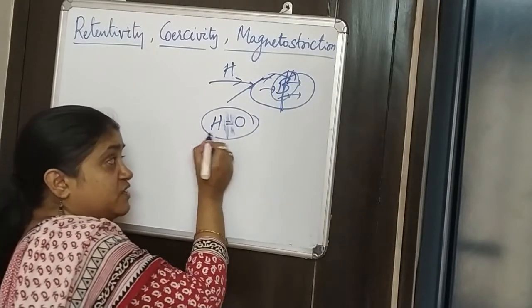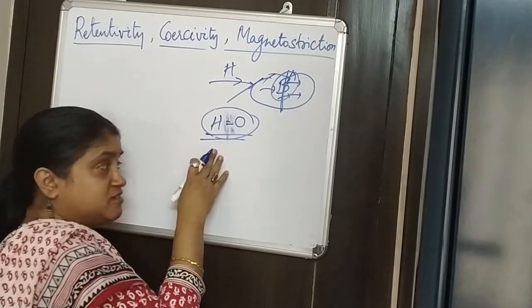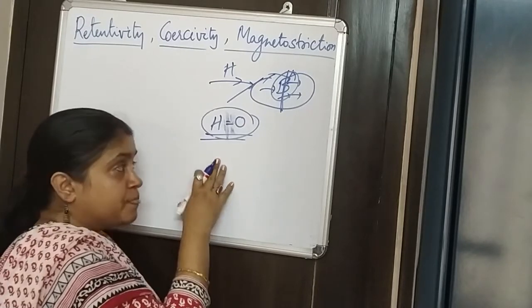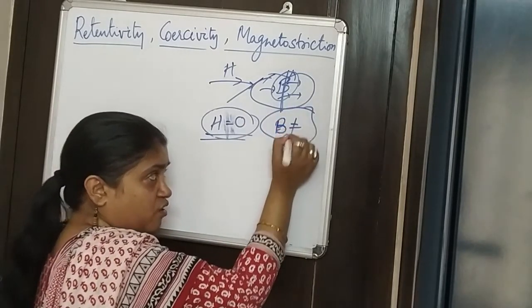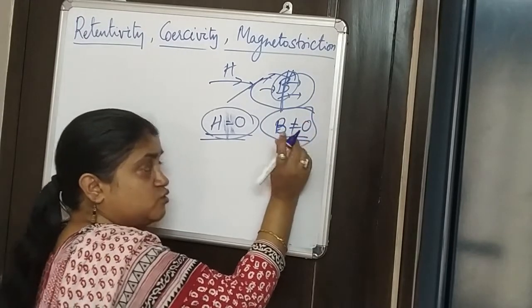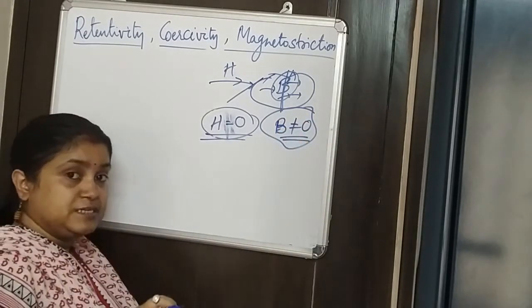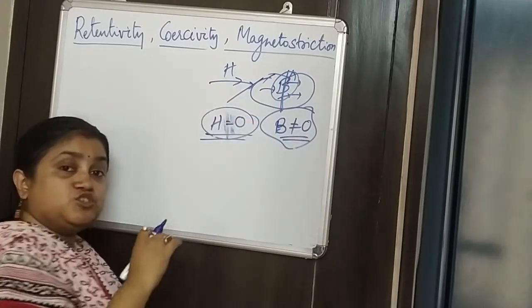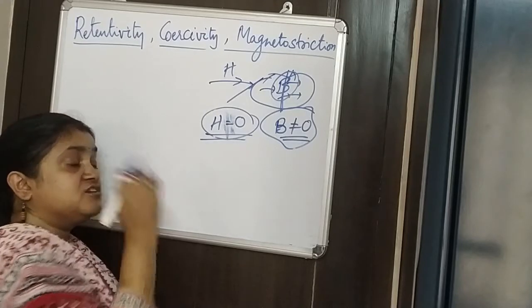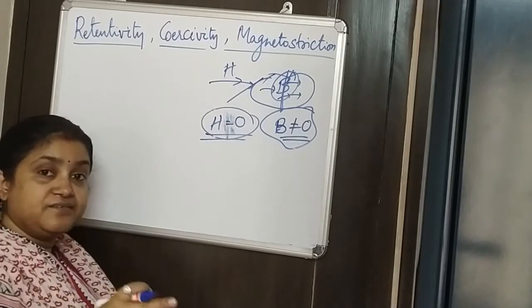So even when the external magnetic field is 0, we see that in certain objects, this induced magnetic field is not 0. It means that they still have the magnetization property inside even when the external magnetic field is taken away.